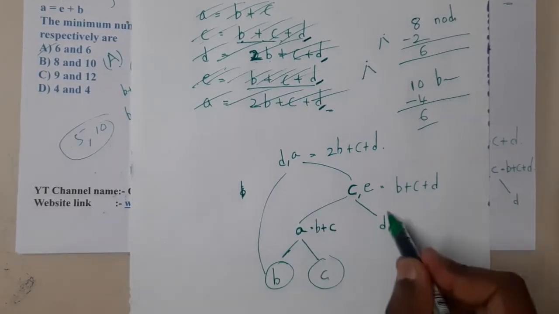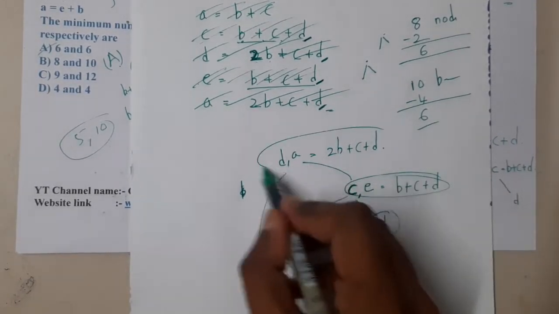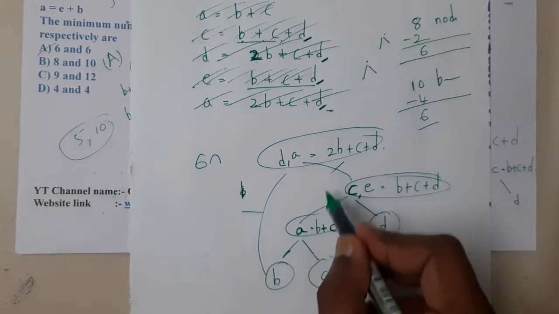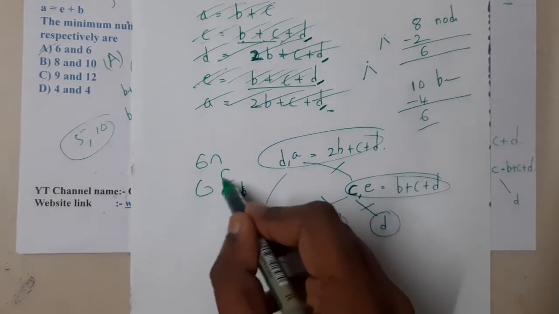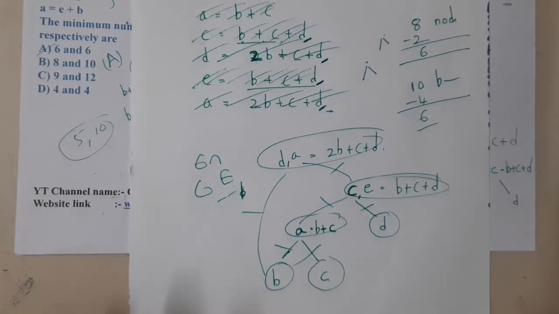Now you can count, guys. 1, 2, 3, 4, 5, 6. So 6 nodes, and 1, 2, 3, 4, 5, 6 edges. Got it? Now you understood how to solve this question carefully, right?